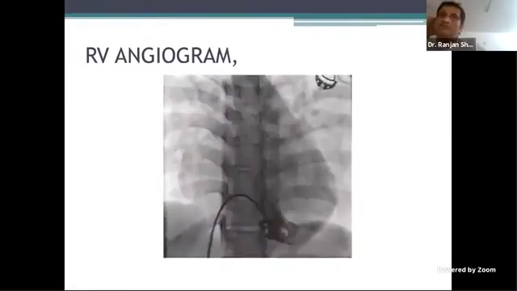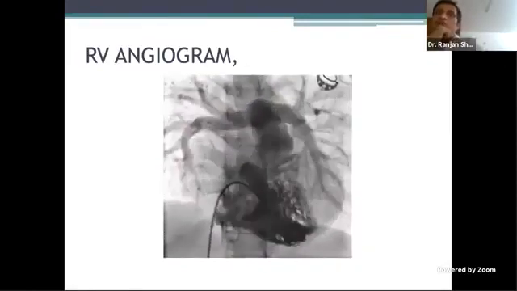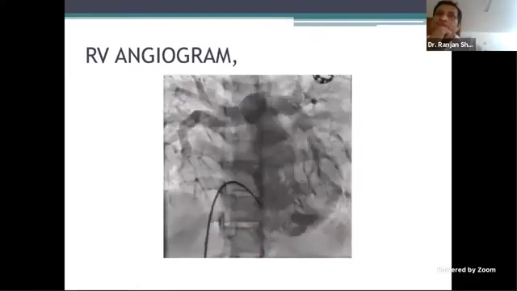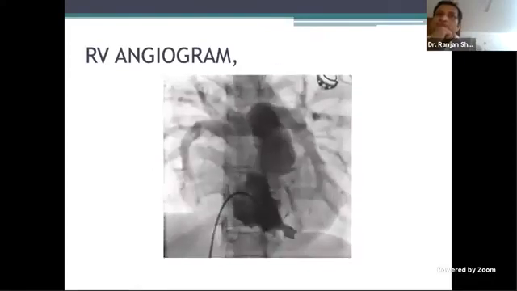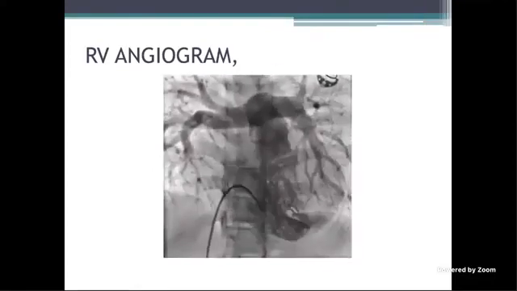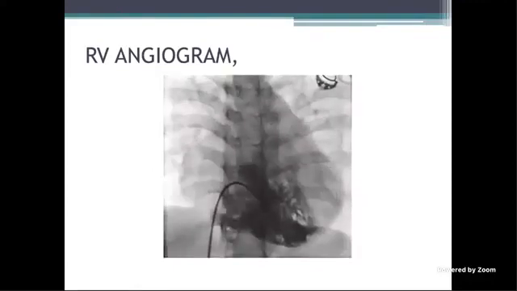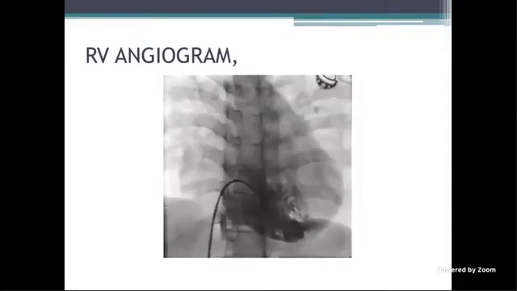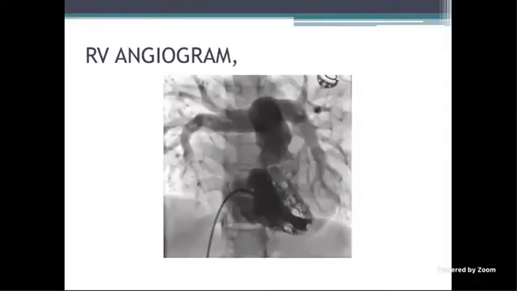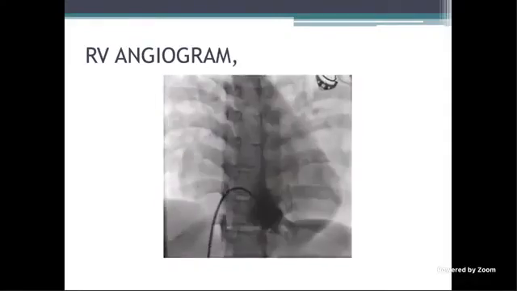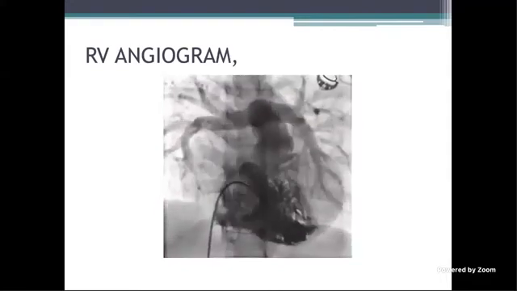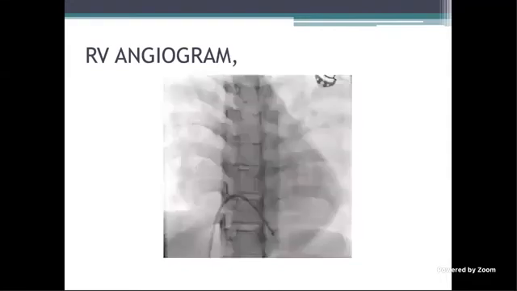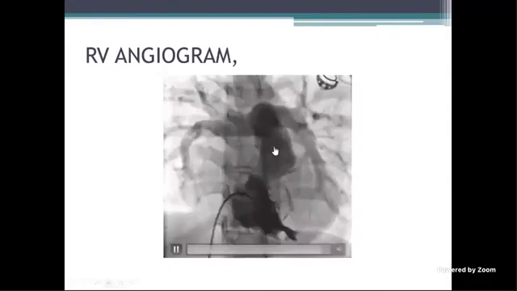So what do you find here? So injection into this chamber, what does it show? The dye is filling the right ventricle, and from the right ventricle it is going to the main pulmonary artery, and there is a constriction in between the pulmonary valve. This is the valve.